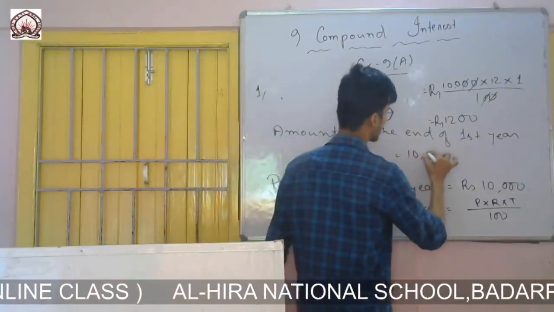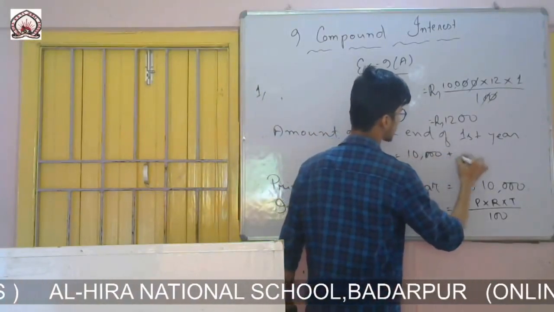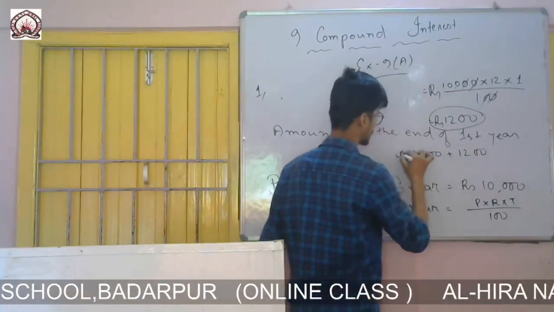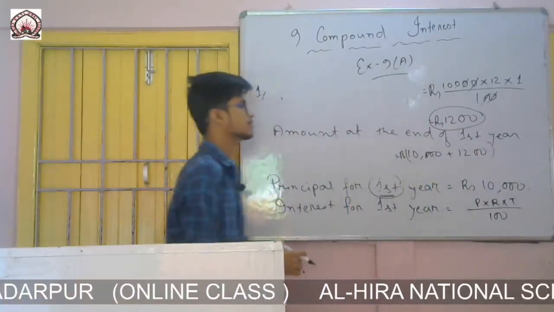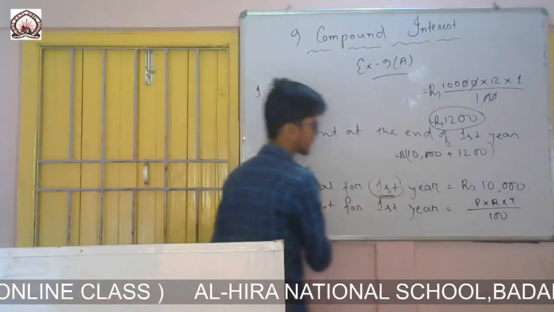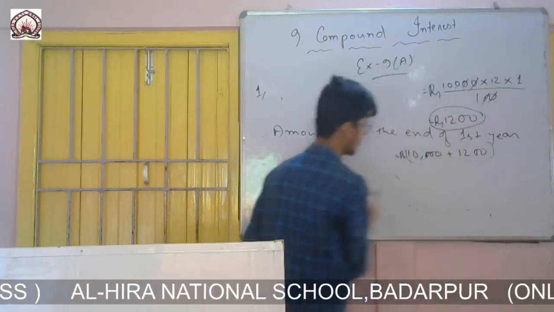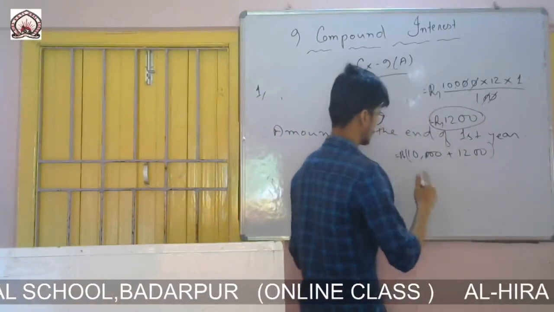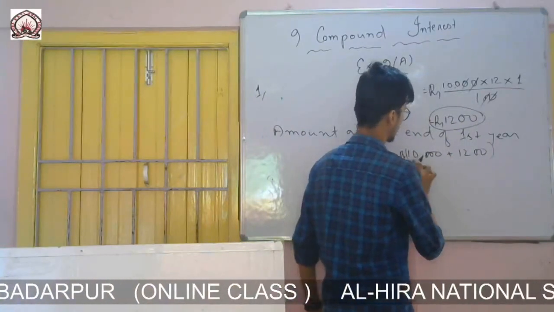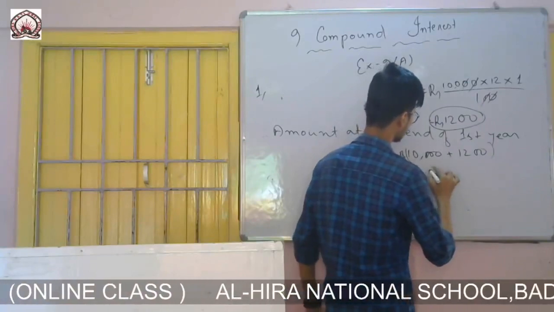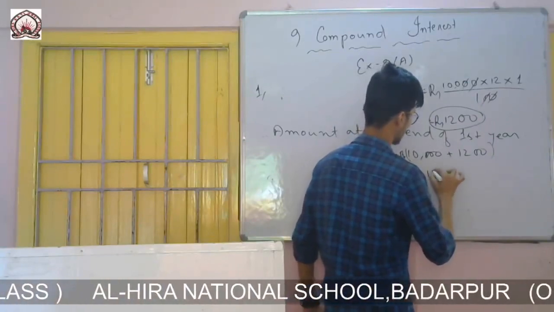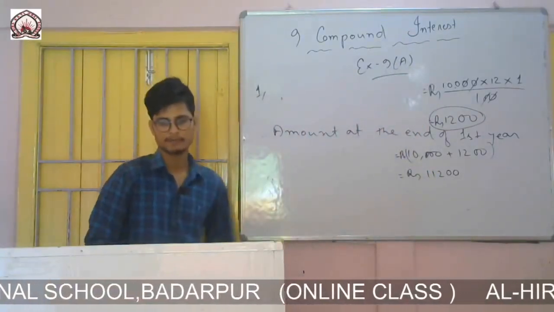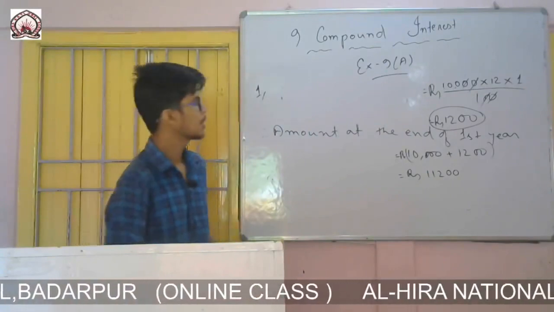Principal was rupees 10,000 plus interest, which is 1200. 10,000 is the principal and 1200 is the interest. So now rupees, it will be 11,200. So this is the amount at the end of first year.